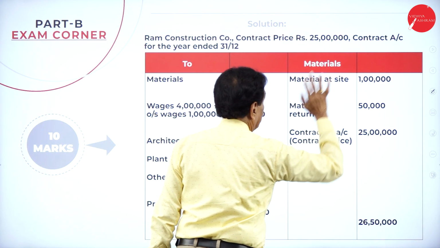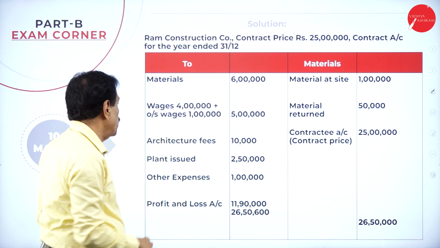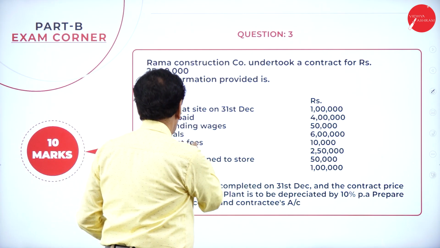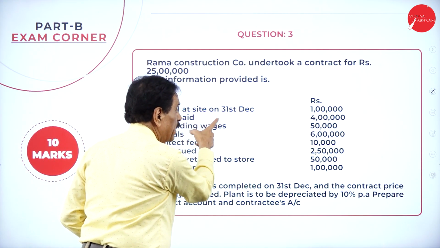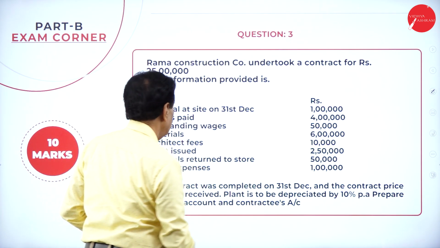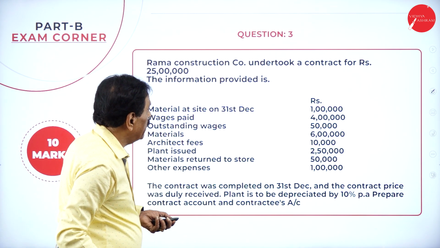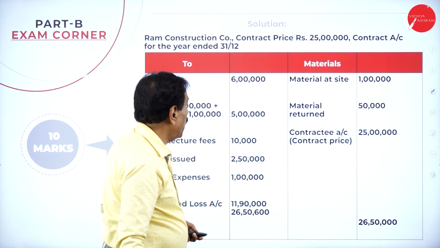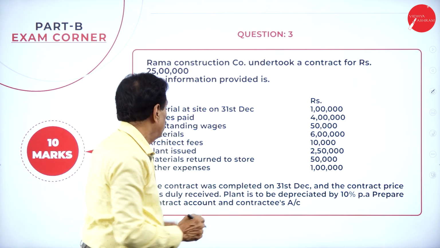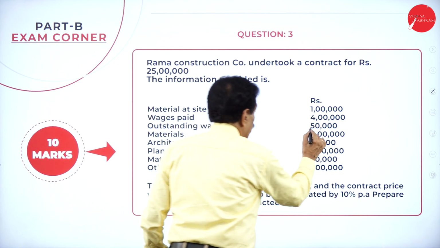Rama Construction Limited. Material, how much is there? 6 lakh. Wages is 4 lakh. Wages paid is 4 lakh. And outstanding is how much? 50,000 added to the 4 lakh. Material at site will come back here; at site it is 1 lakh. Wages paid is 4 lakh. Outstanding wages is 1 lakh.